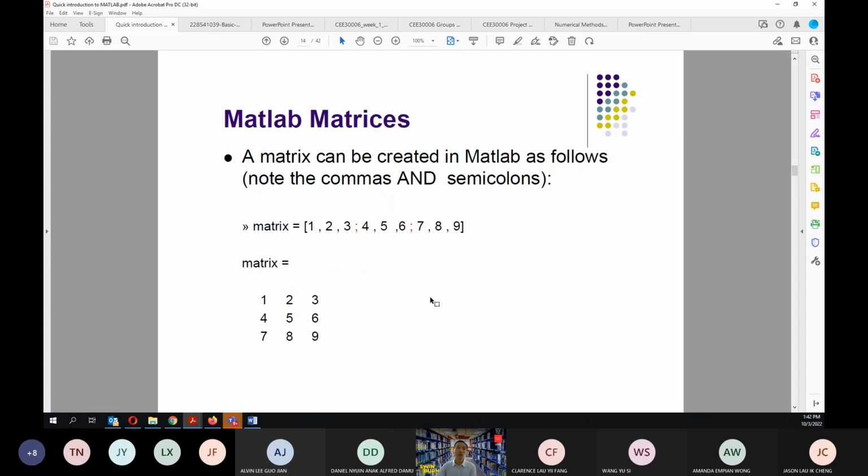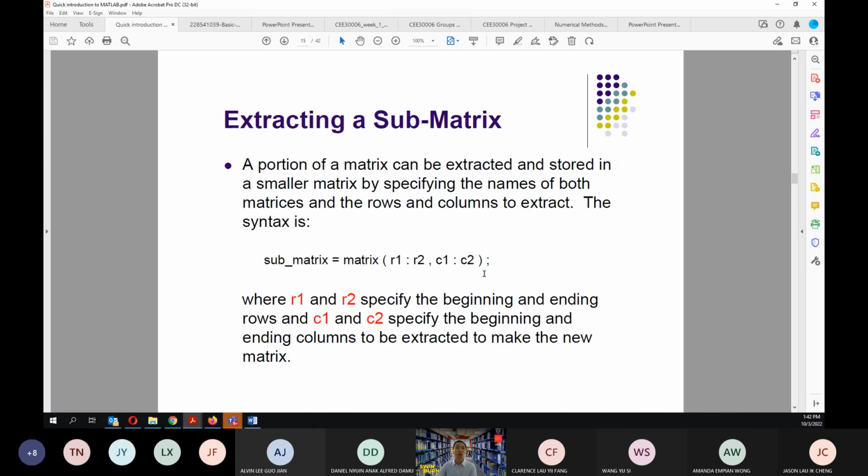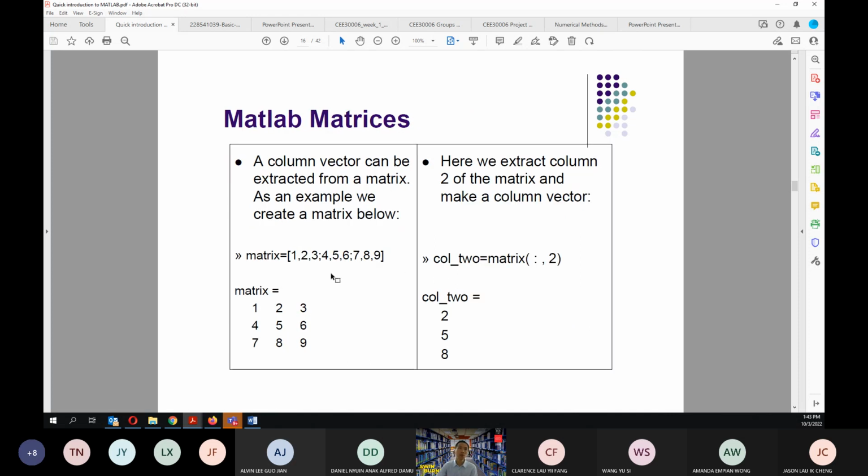Now, if you want to make a 3 by 3 matrix, you just put commas and then put the semicolons here, and you will get this. You can extract a submatrix by specifying the components that you want to extract in the brackets. So these are the examples. If you define the matrix and you want to extract a particular column vector, this is what you need to do. The colon here refers to all rows, and the 2 here refers to the second column.